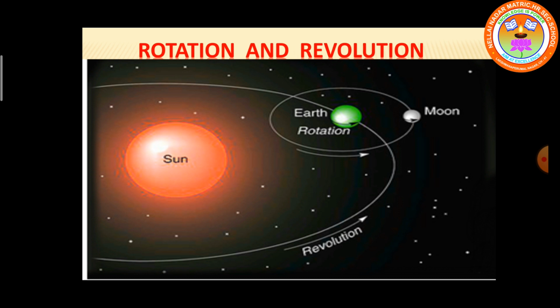So children, you have learnt about the rotation and revolution today. The earth rotates on its axis. The smaller circle, if you see, shows you the rotation which causes day and night. And the bigger circle, that is the earth, goes on its orbit in an elliptical path and it completes the revolution in 365 1/4 days. So again I tell you, rotation causes day and night and revolution causes the seasons.